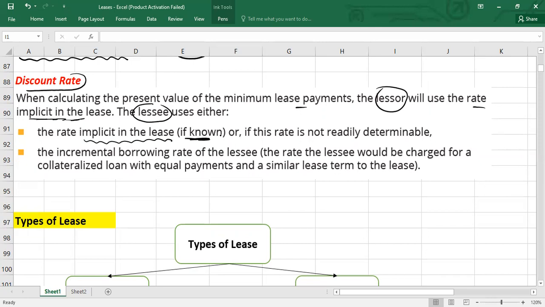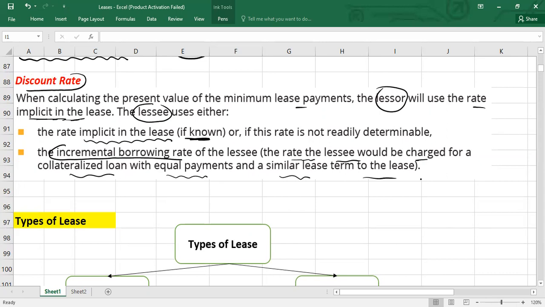it means I will use this rate to calculate the present value. Sometimes the implicit rate in the lease is not known to the lessee. In that scenario, the lessee will use his incremental borrowing rate, IBR. What is the incremental borrowing rate? It is the rate that the lessee would be charged for a collateralized loan with equal payments and similar lease terms. Like if you take another loan with comparable terms and period, how much interest rate you will pay, that is called the incremental borrowing rate.